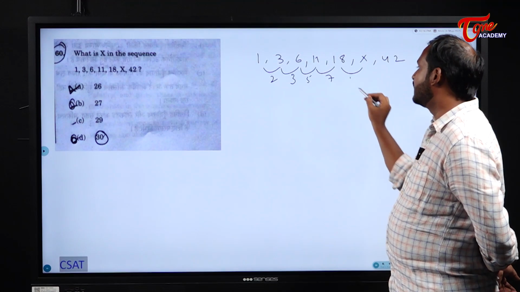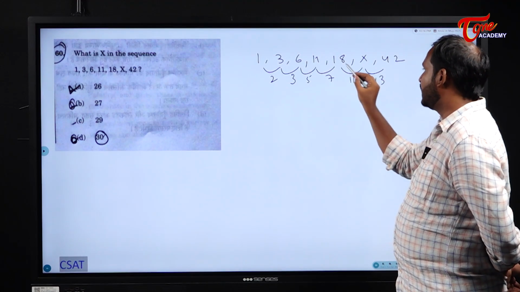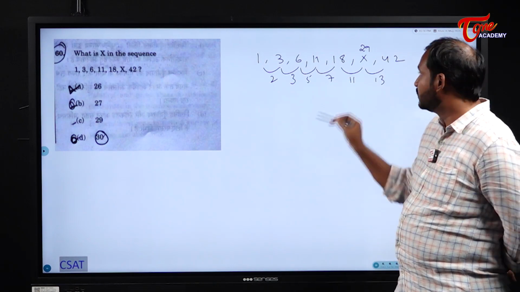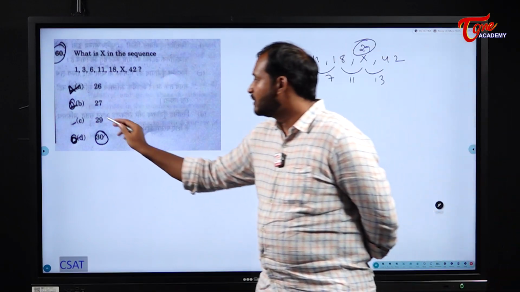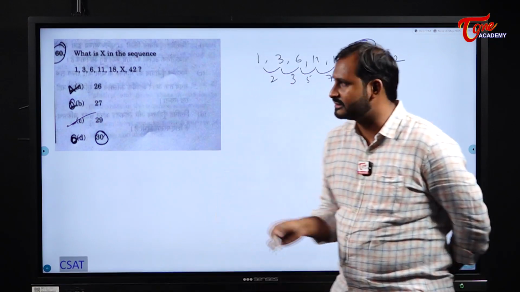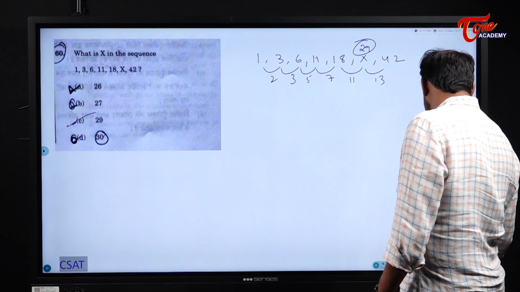Check. Similarly 11 and next it should be 13. 18 plus 11 it should become what? 29. 29 plus 13 it should become what? 42. That means what is the number here we have? 29. So the answer here is 29. Understood, students? Simple question. In 10 seconds you can answer this one.